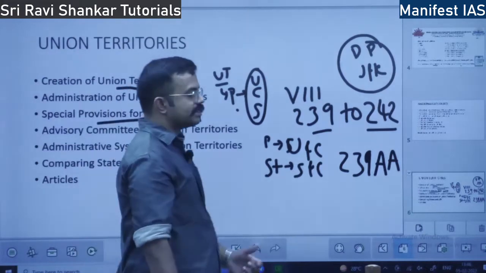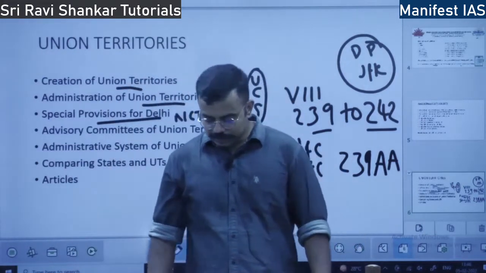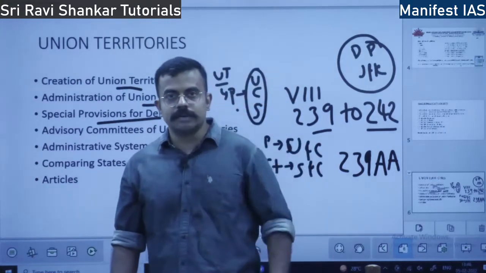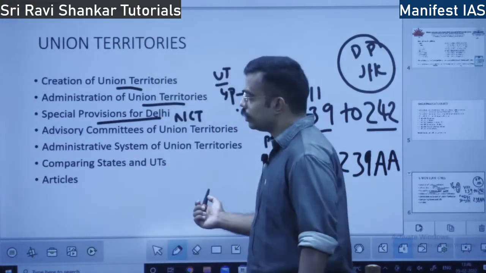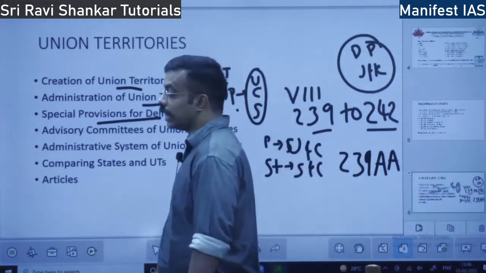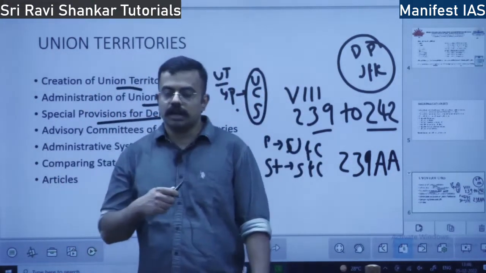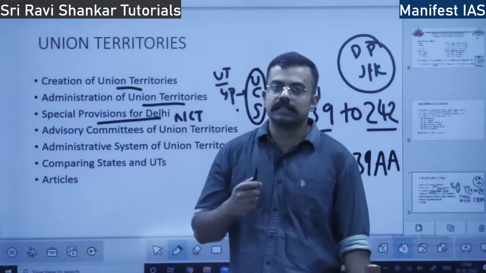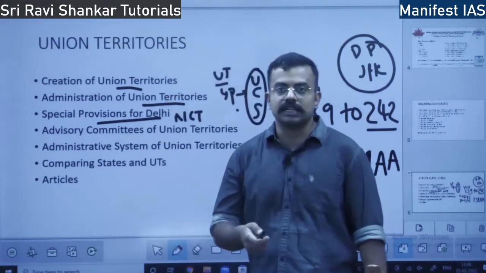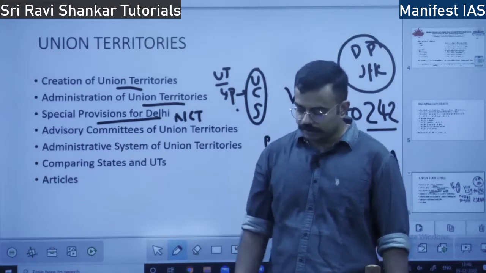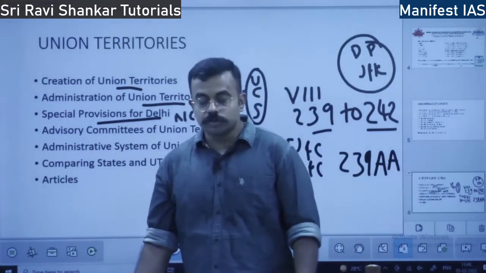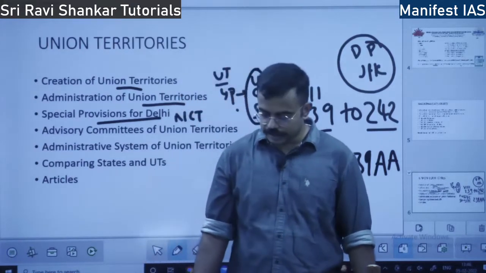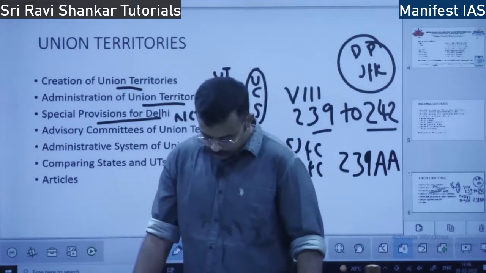So this Union Territory has a special name. The name is NCT. And it is ruled by whom? It is ruled by Lieutenant Governor. Andaman and Nicobar has a lieutenant governor. However, Lakshadweep has an administrator. Diu and Daman, Dadra and Nagar Haveli, there is an administrator. In the case of Delhi also, it is lieutenant governor. Who is the present lieutenant governor? It is Anil Baijal, former home secretary, senior IAS officer.